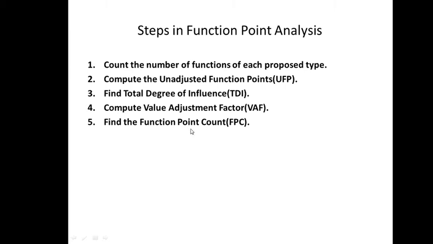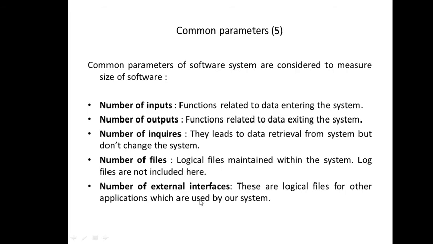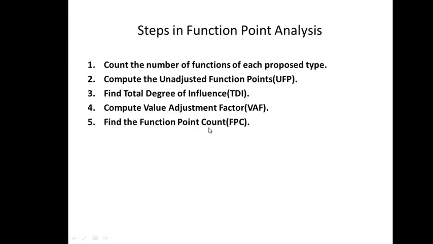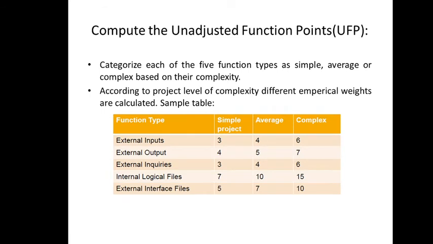So this was our task. We were supposed to count this function point and we took the help of these 5 parameters to get this function point, right? So how is it done? Compute the unadjusted function point. How do we compute it? Categorize each of the 5 function types as simple, average or complex based on their complexity. So the first task is to write all those parameters here. Now there is a weightage factor assigned to it. The weightage factor can be simple, that means the project would be a simple project, it could be an average project, it could be a complex project.